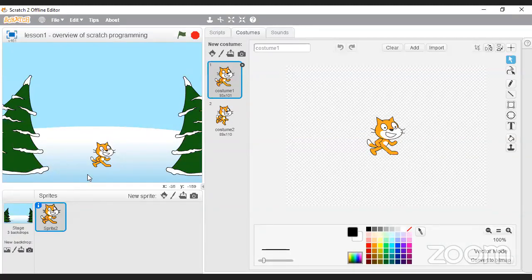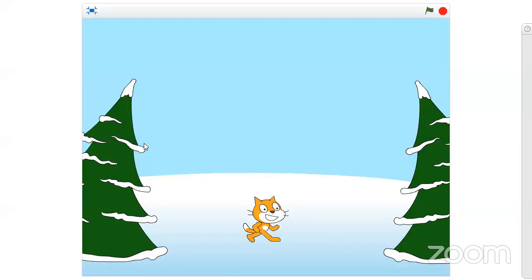Oh yes, another thing is, when you're looking at your stage, sometimes it's a bit frustrating because it's very small, and maybe you would want to make it bigger to see what's going on here. You notice that there's a little square with little brackets around it on the side here. When you click on that, it actually maximizes the whole thing for you. So you don't see all the palettes and the code and the menu bars and all that other nonsense. You're only focusing on the screen. This is especially nice when you're going to play games or things like that. That's the only thing that you're really interested in seeing anyway.